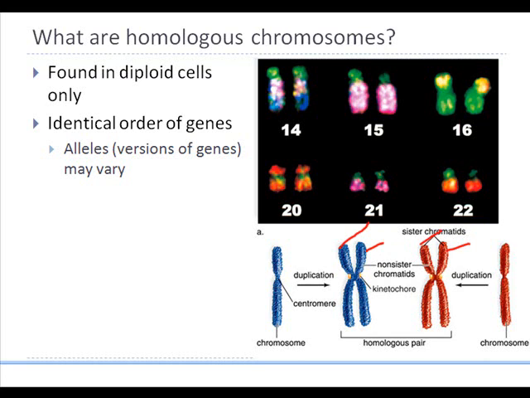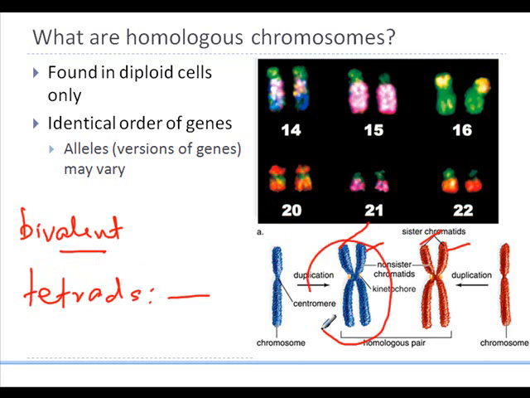Bivalent means that there are two chromosomes that are joined together, and they're called bivalents, or with four chromatids, they're called tetrads. So there are two different terms, and they are referring to the same homologous pair. So either bivalent or tetrad. Tetrads are probably easier for you to see that there are four chromatids, and that's why it's called a tetrad, and bivalent because each chromosome is paired up to give you the bivalent concept.